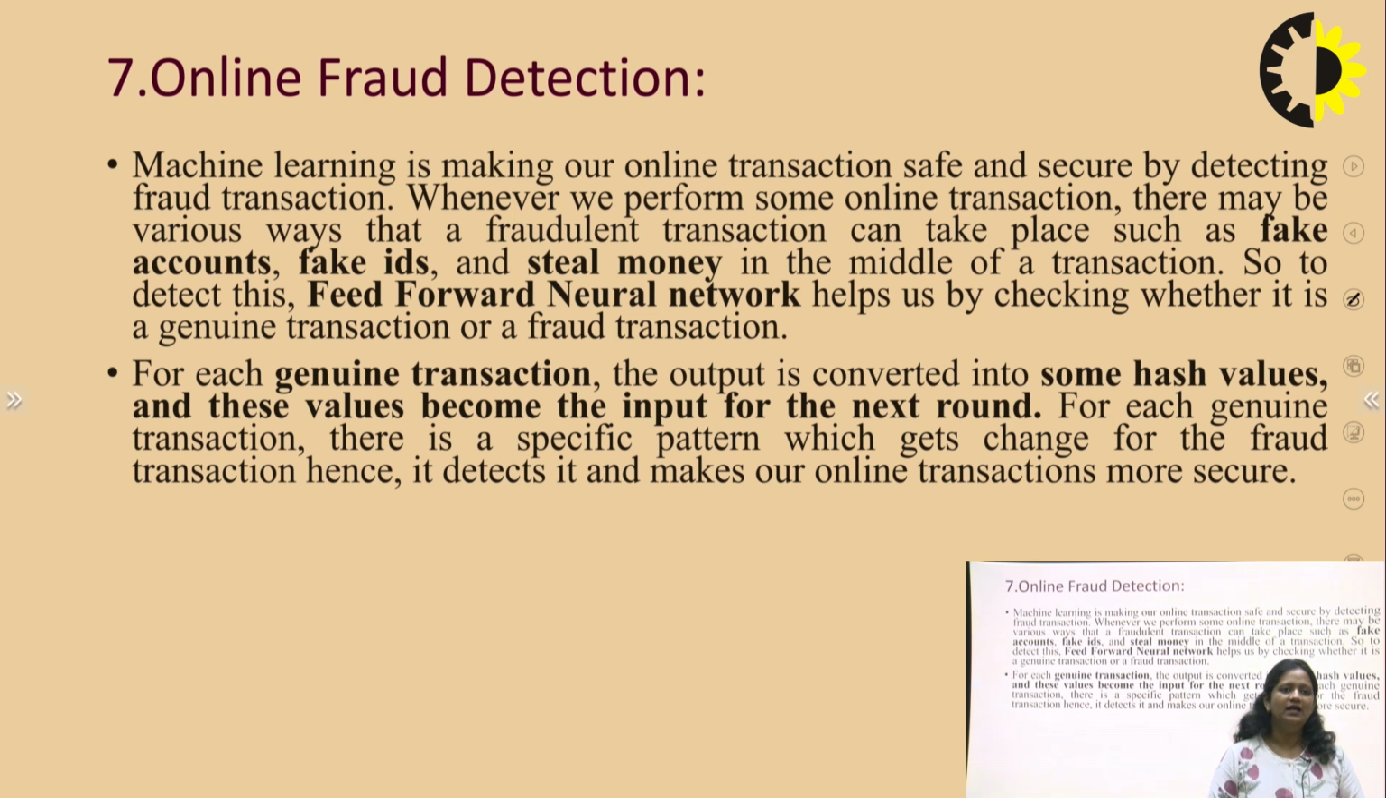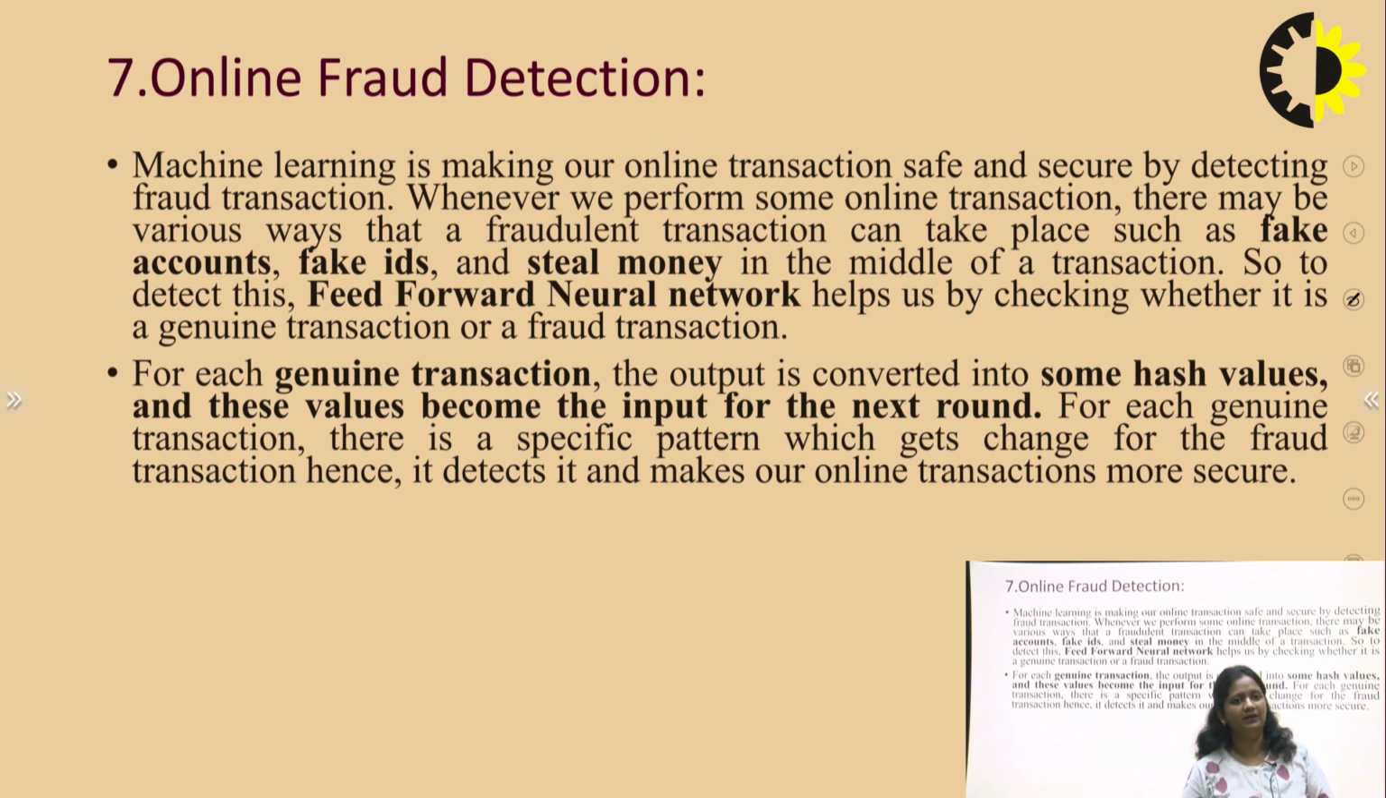How is it possible? If there is a genuine transaction, the output is converted into a hash value according to the applied machine learning algorithm, and this becomes the input to the next step. It also produces a specific pattern, but if the pattern is different, we detect that this is a fraudulent transaction, and it pops up a warning or checks it. According to this, it makes our transaction more secure.